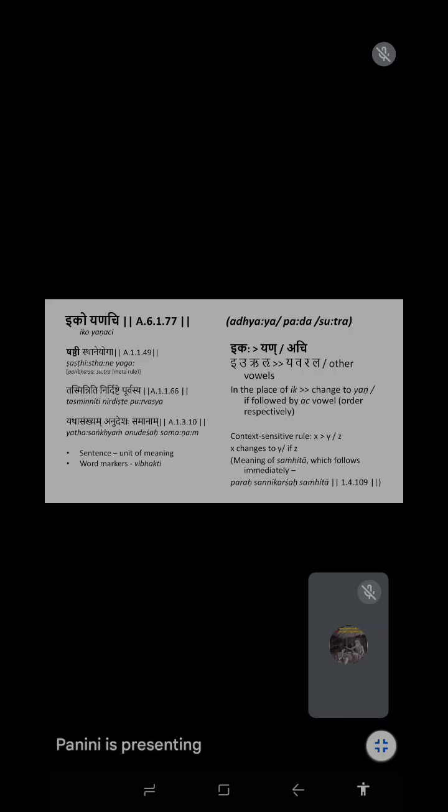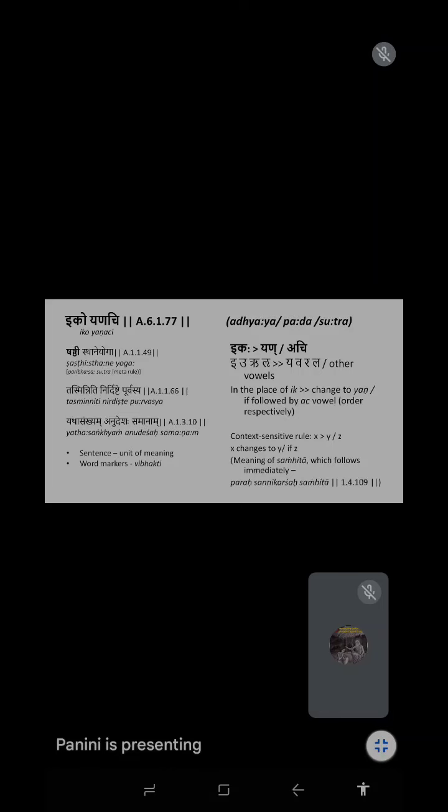So what is it saying? Wherever you use iurulu, they will be substituted by yavarala, provided it is followed by vowels. So it is conditional. This is called a rule because he is giving the change in a particular condition. It is a rule because it applies according to him. It should be applied everywhere.